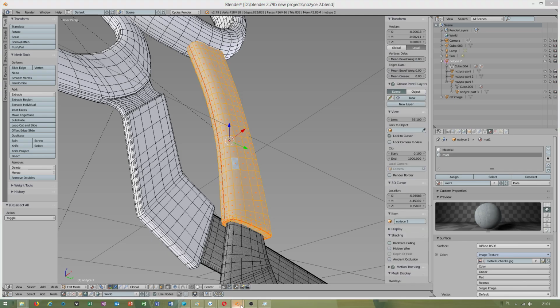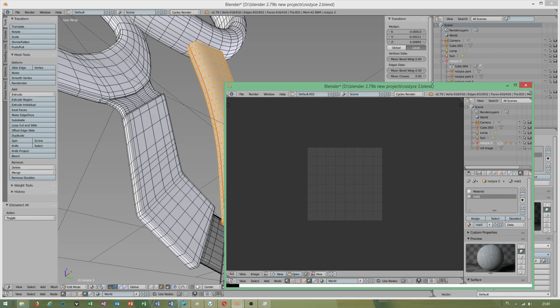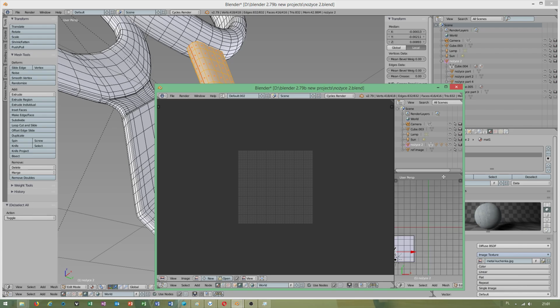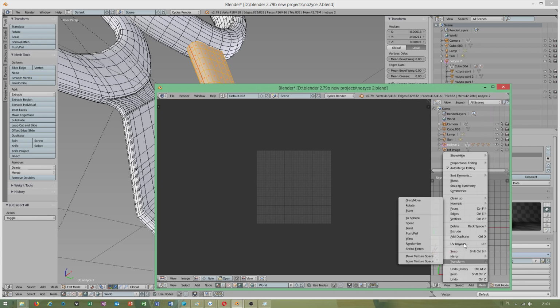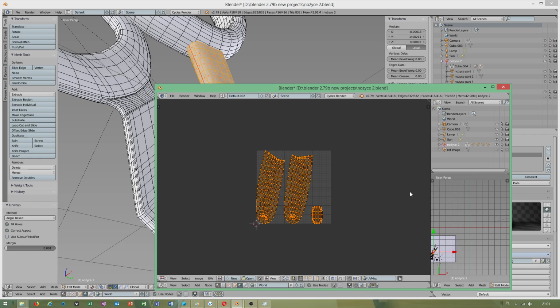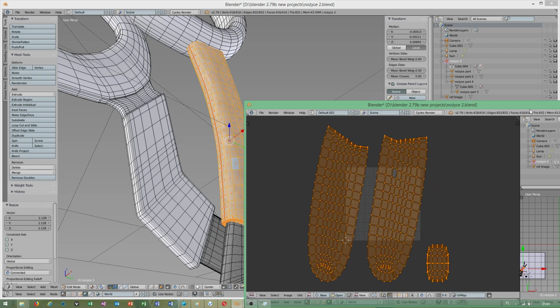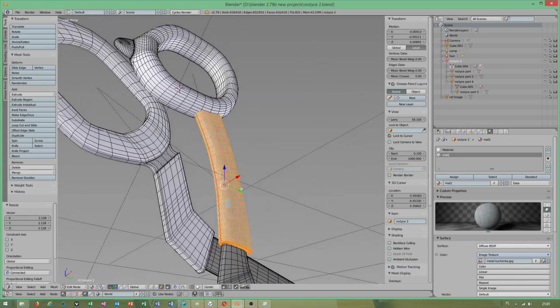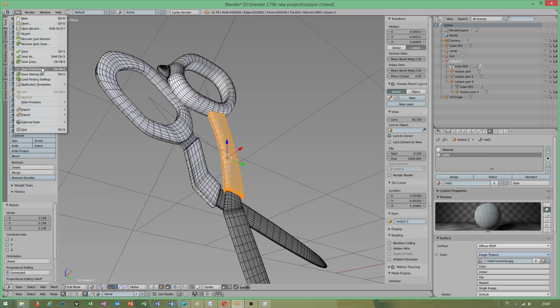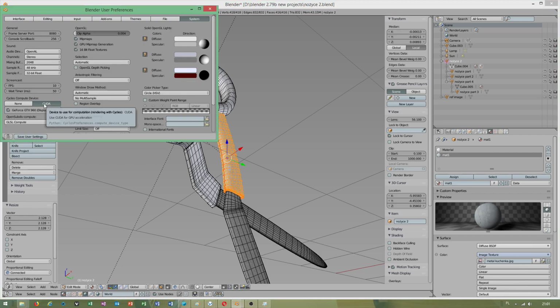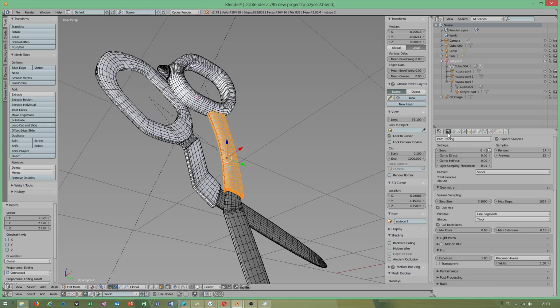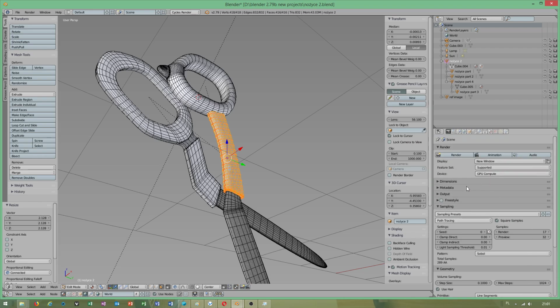I duplicated the window just to show you, and I have to switch to 3D view. Mesh, UV unwrap. Just to show you, you can do this, and after this, I forgot to mention, make sure you check user preferences. CUDA is selected, and this, when you select, is very important. And in render settings, on the top of this, GPU compute instead of CPU.